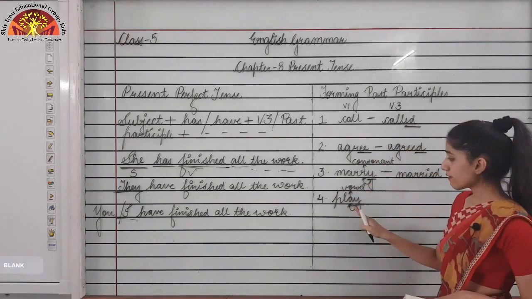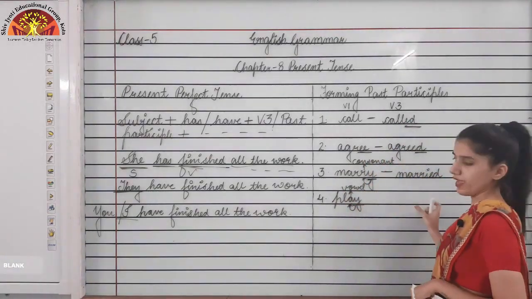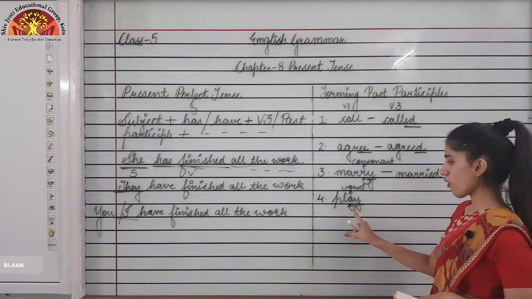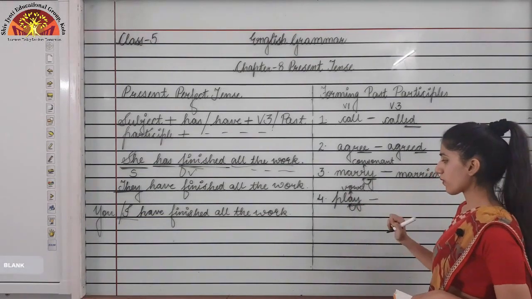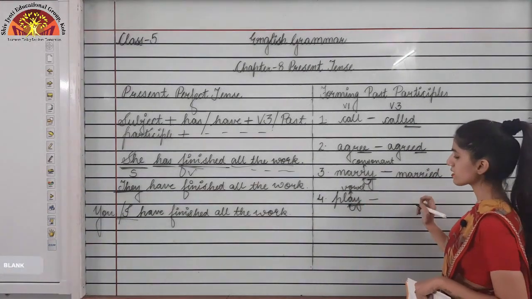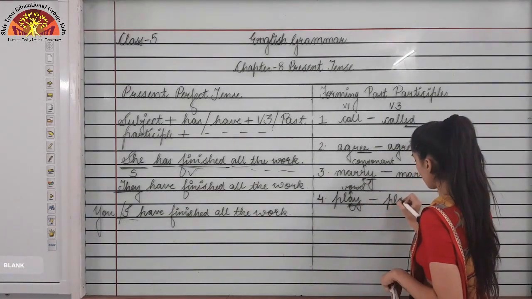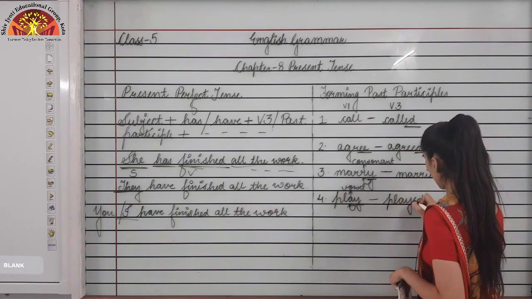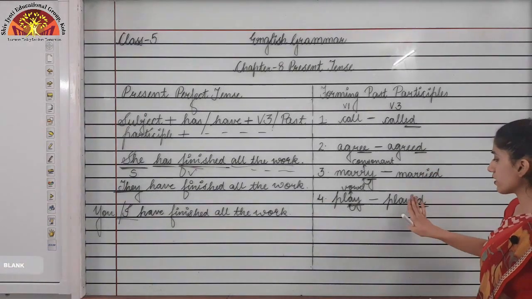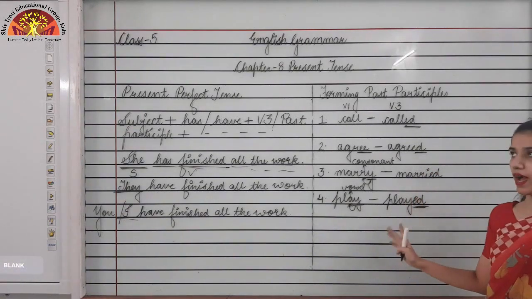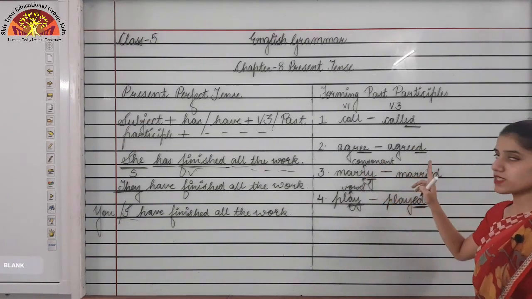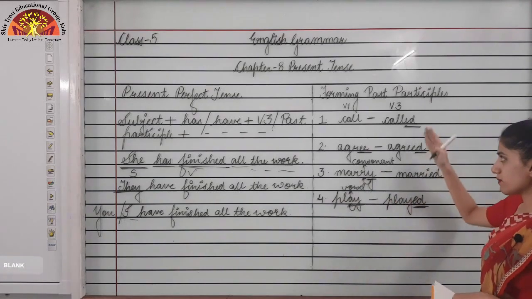So if the situation is vowel plus y in the last, then we just add ed in the last, like played. You can see here we just added ed in the last. We don't have to change y into i. This y into i is converted only when the consonant plus y situation is there. Keep these points in mind.